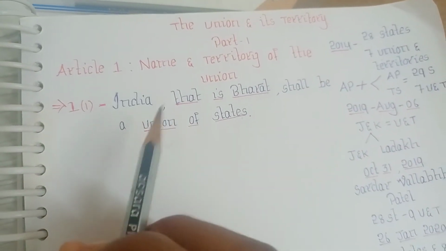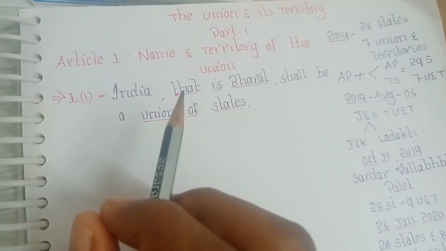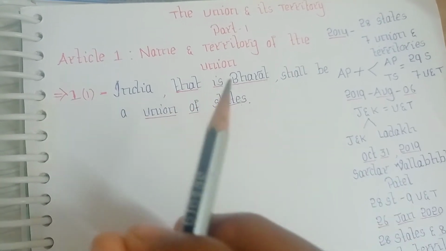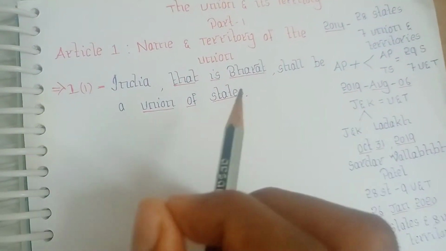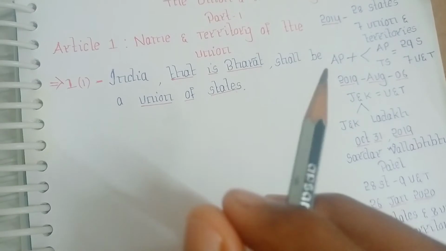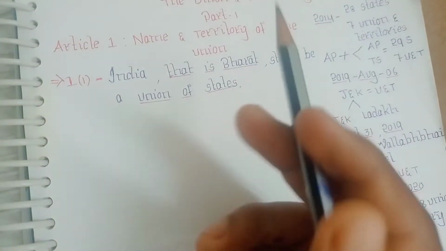Because once the Constituent Assembly was set up, what does it mean by Constituent Assembly? Constituent Assembly means the body which starts to draft the Constitution of India. Once independence was given to India, we had to form our own laws, our own constitution.